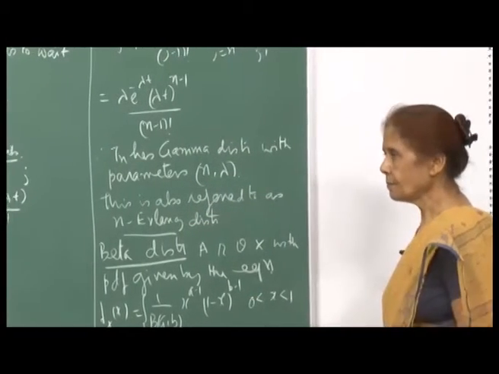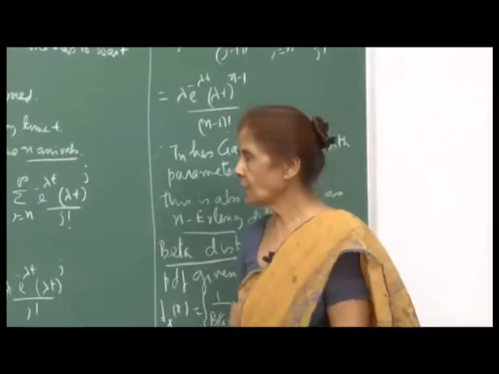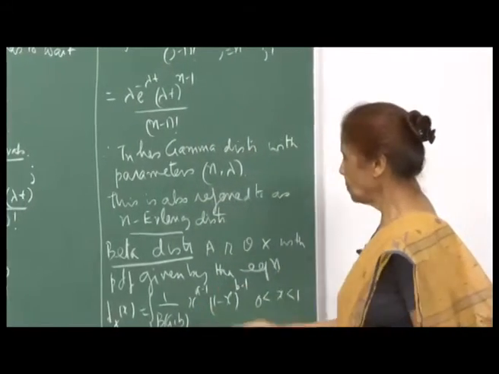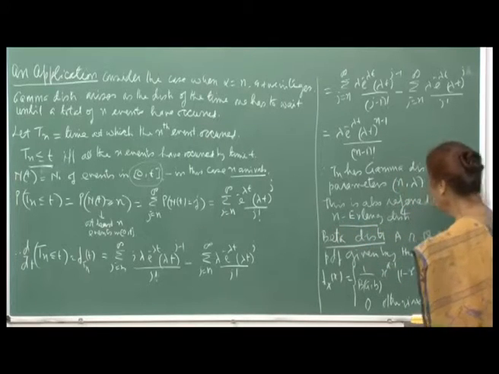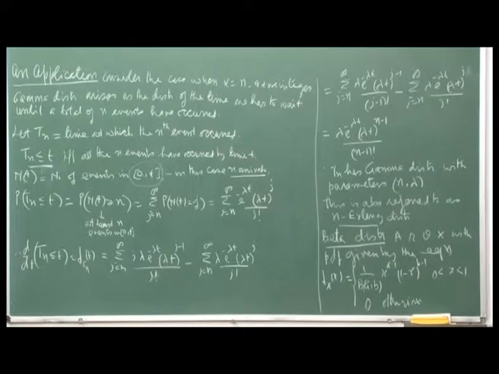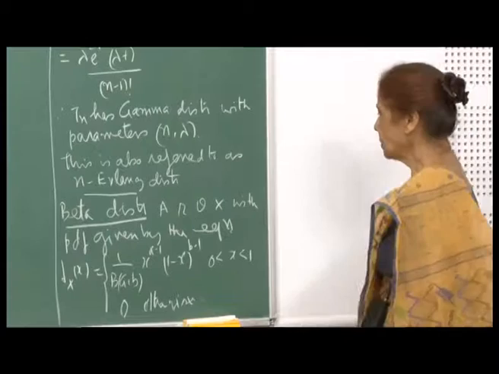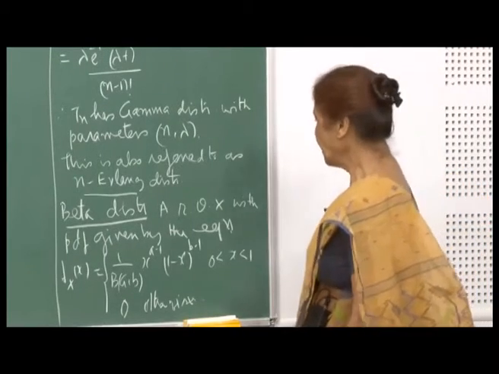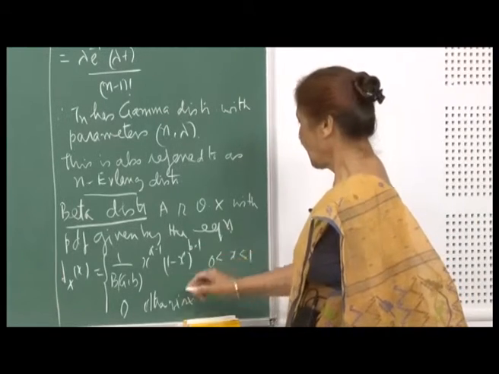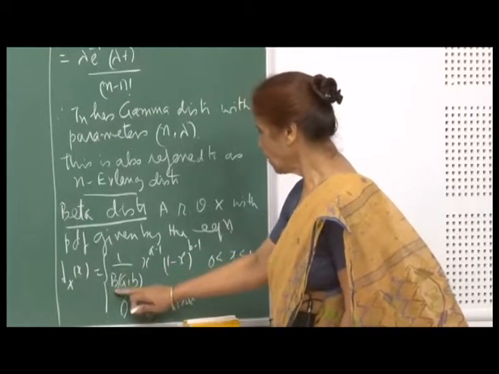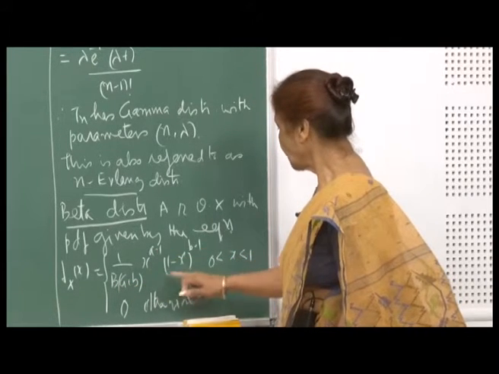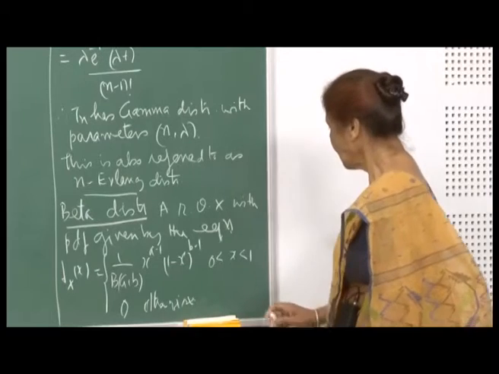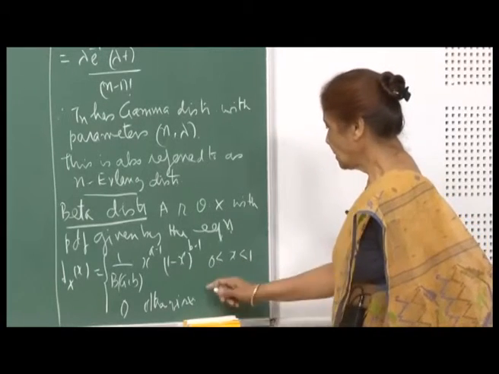Okay. So, we have got some feeling about the gamma distribution, and as we go on, I will give you some more insight into it. Now, the other continuous distribution which is of importance is the beta distribution. So, a random variable x with PDF given by the equation f x of x is 1 upon the beta function of a comma b, x raised to a minus 1, 1 minus x raised to b minus 1, x between 0 and 1 and 0 otherwise.